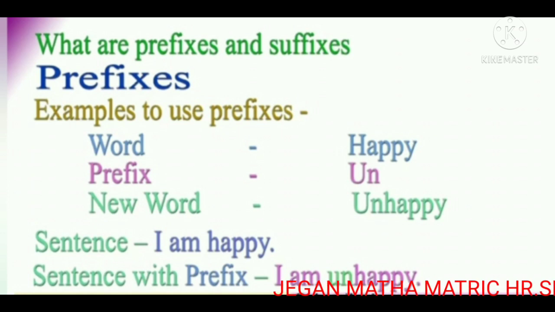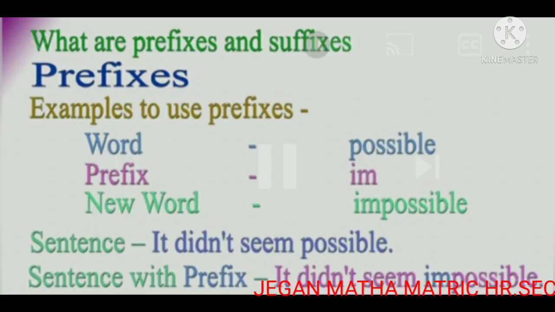Okay, then next one. Word: possible. Prefix: im. New word: impossible. Sentence: it didn't seem possible. Sentence with prefix: it didn't seem impossible.